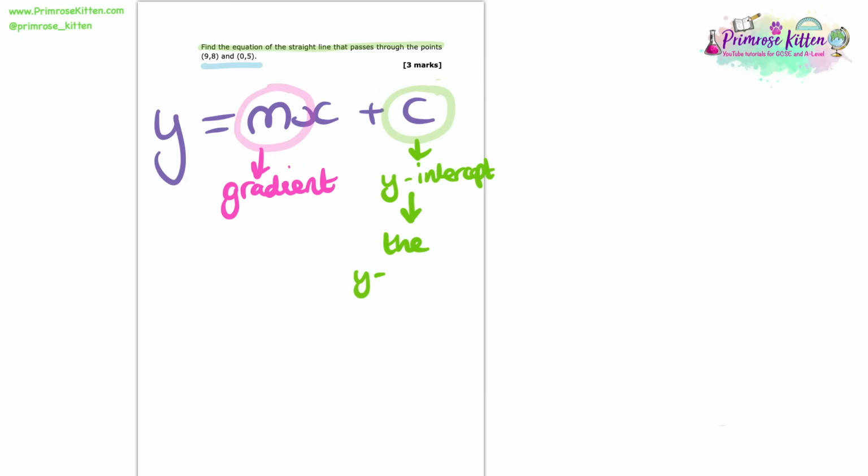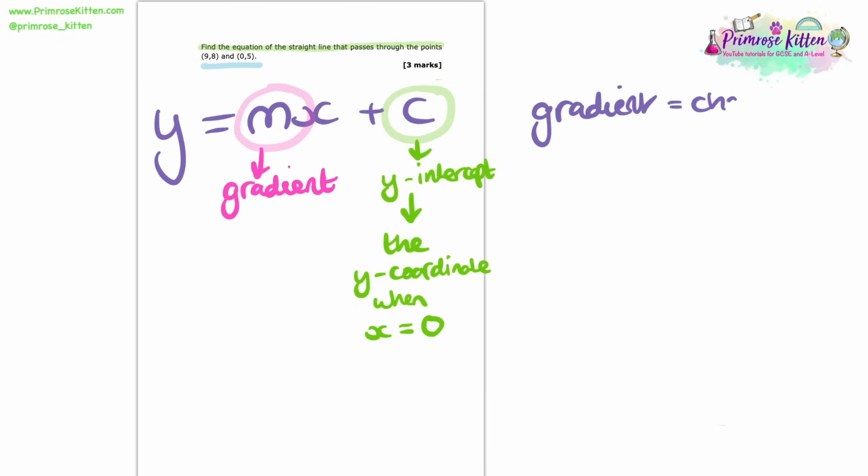So now that we've got this equation of a straight line all laid out, we can get to work on working out what the equation of this particular line is. We've got the coordinates of 2 points. With this we can work out what the gradient of the line is. Let's remind ourselves of what the equation of a gradient is. Gradient is equal to the change in the y-coordinates divided by the change in the x-coordinates. Now you might have learnt that as rise over run. All of them work out the same, okay?